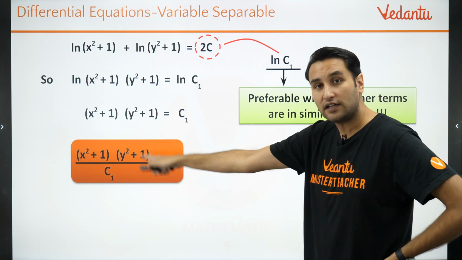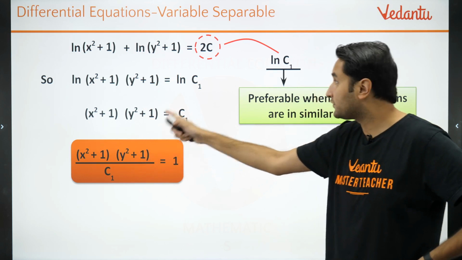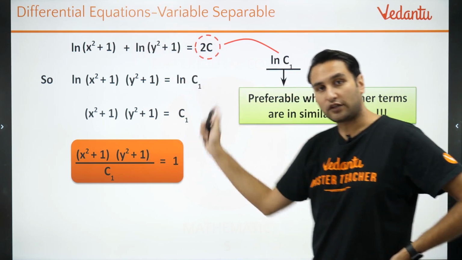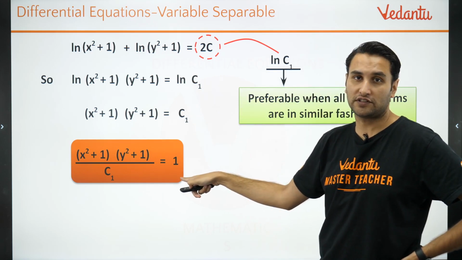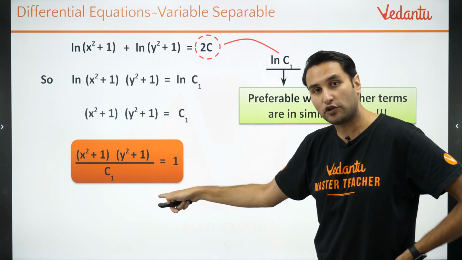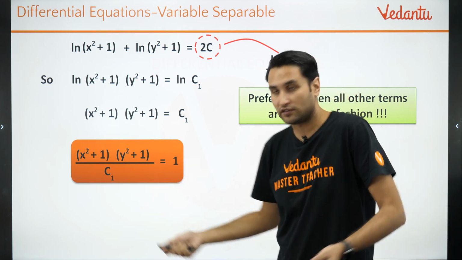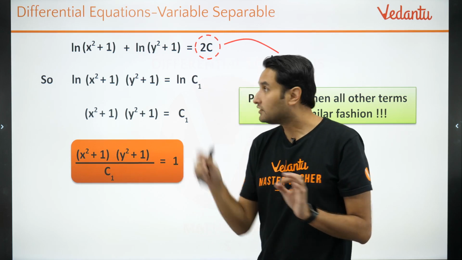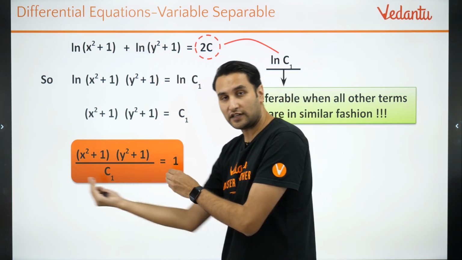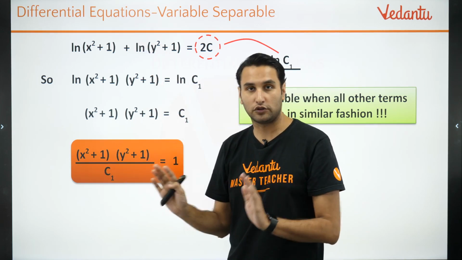So this is the solution of the differential equation. The question was a differential equation. This is the solution of the differential equation. And what type of solution it is? General solution. Because there is an arbitrary constant. Whenever there is an arbitrary constant in the equation, it is a general solution.